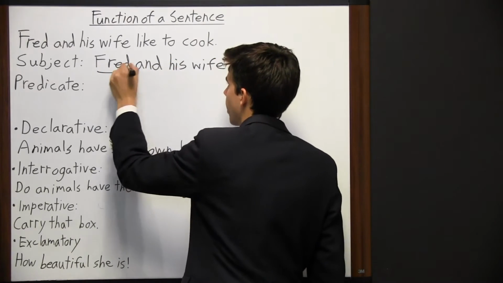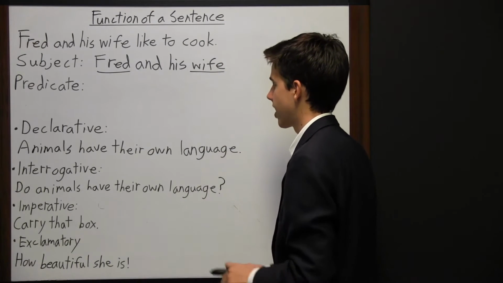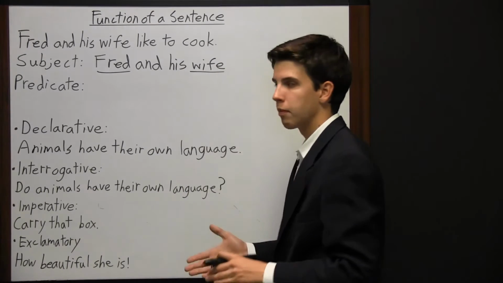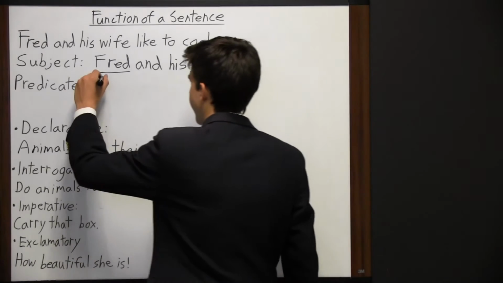Here we have Fred and wife, which are both nouns. And so that's the topic of the sentence. The topic of the sentence here is Fred and his wife, because they are the ones that are going to be doing the action. Now, the predicate here is like to cook.